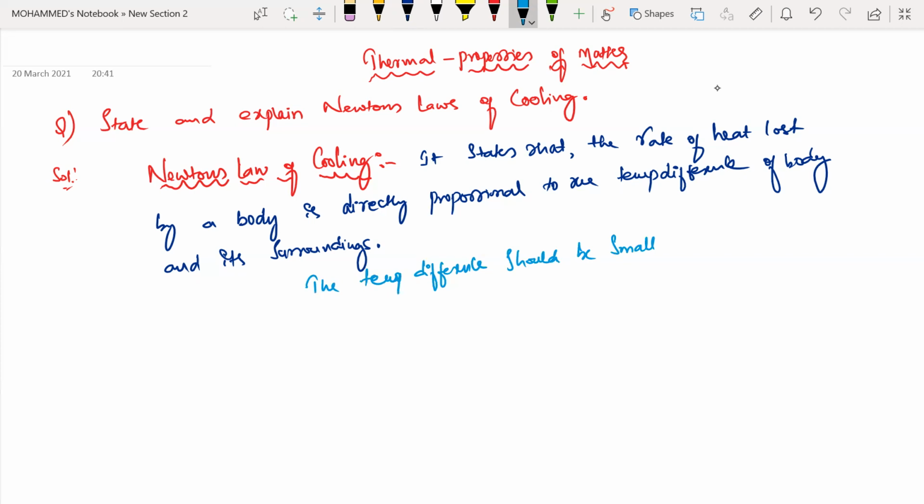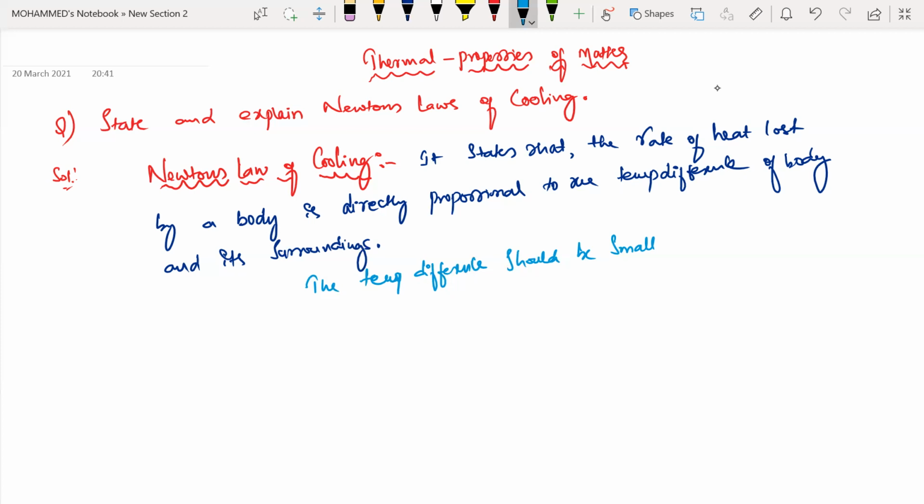If you are losing your total energy, then you really feel the coldness. So the temperature difference between any 2 bodies should be very small. That's what I'm writing here: the temperature difference between the body and the surroundings should be very small.